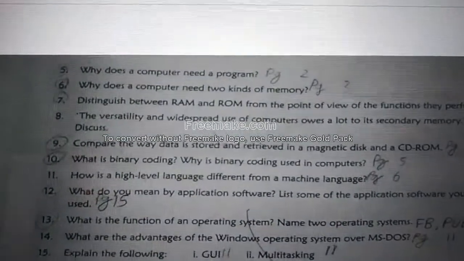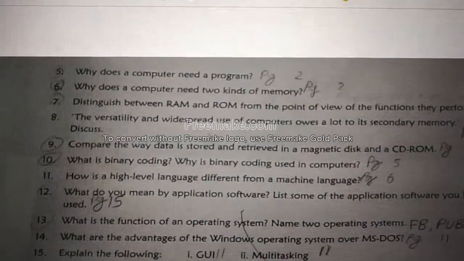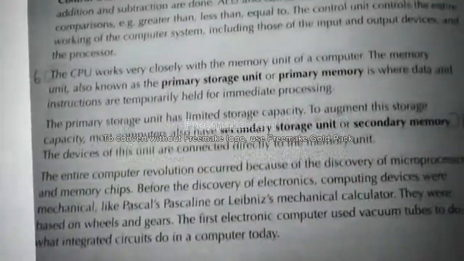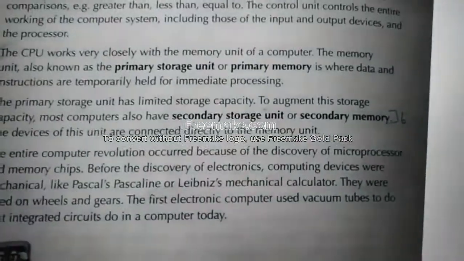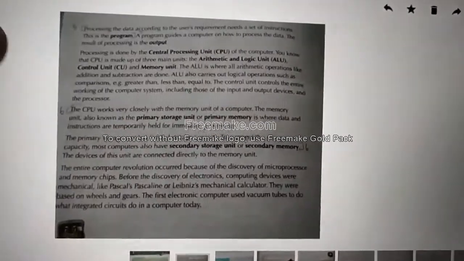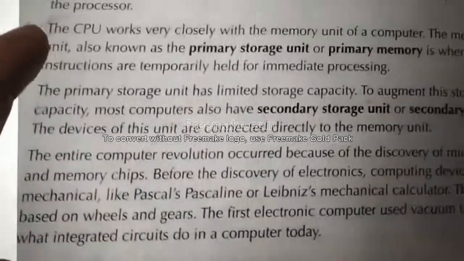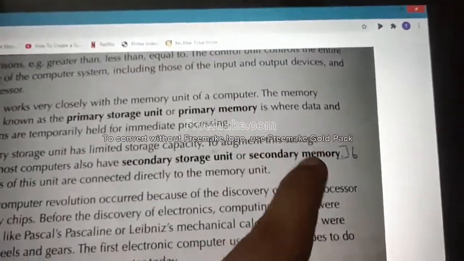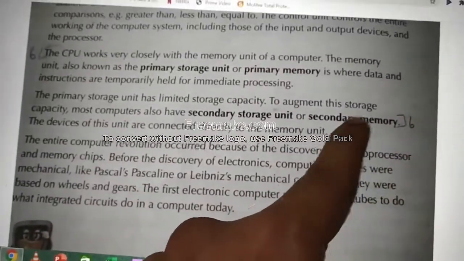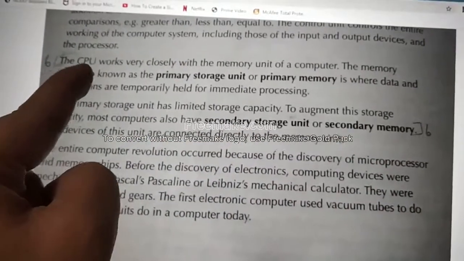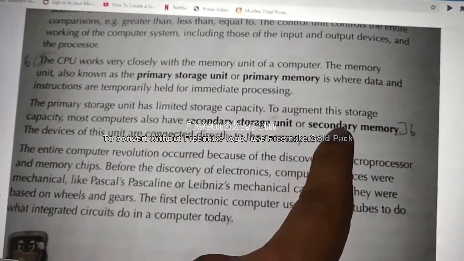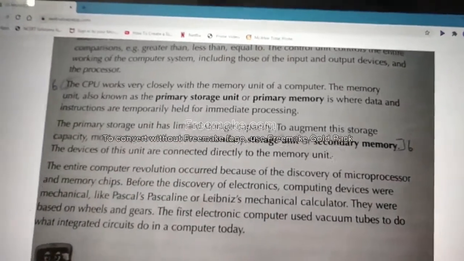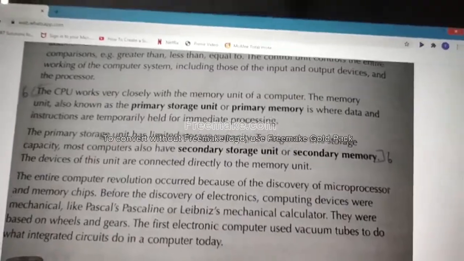Question number 6. Why does a computer need 2 kinds of memory? Page number 2. In page number 2, the answer is from the CPU. Third paragraph, from the CPU works, till the fourth paragraph, second line, secondary memory. See this and mark, so you will not make any mistake. This is the answer for question number 6.